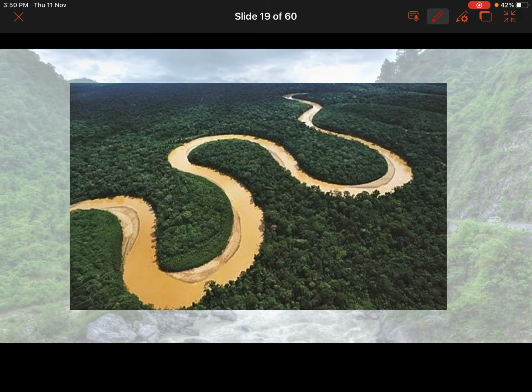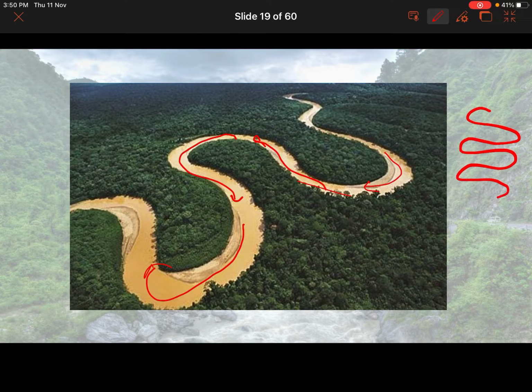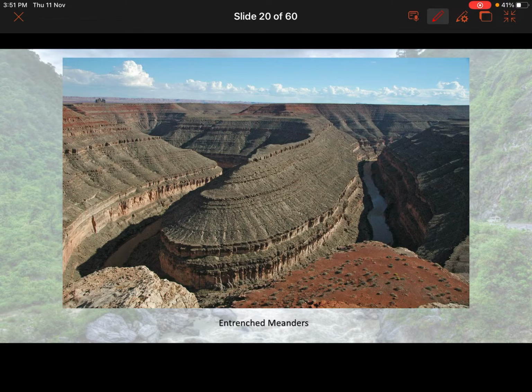Okay. See, this is basically a meandering river. This is flowing in this way. The change in the course basically is called the meandering, this movement like this. Okay, this is entrenched meanders. You can see how this hard rock is being cut down slowly. So this kind of meander is called an incised or entrenched meander.